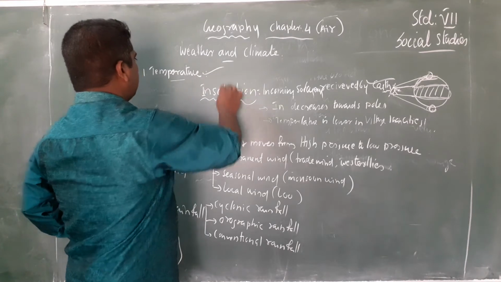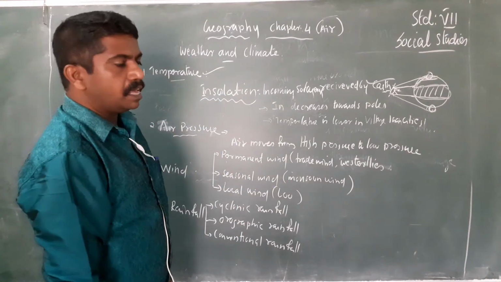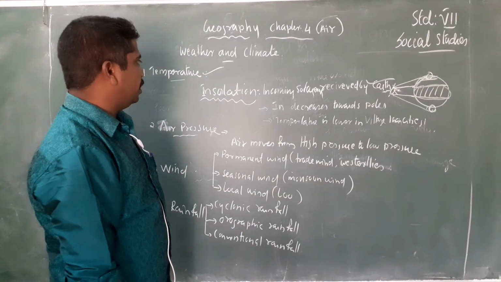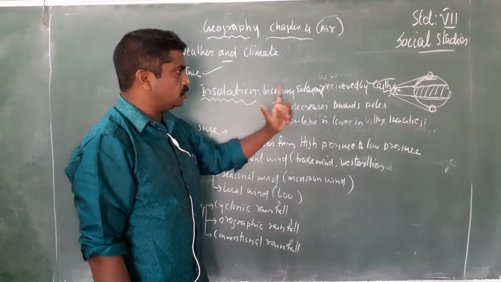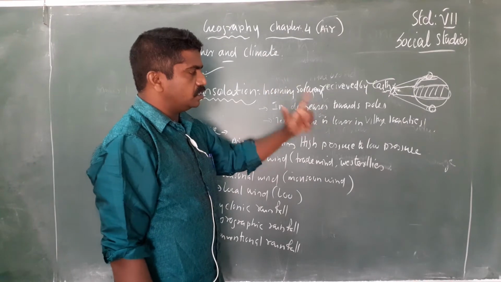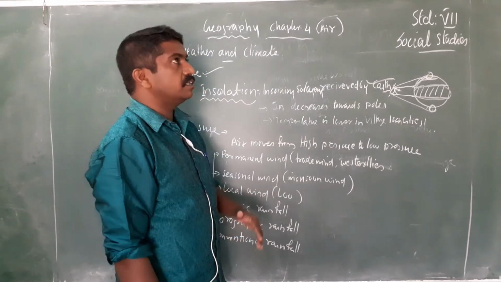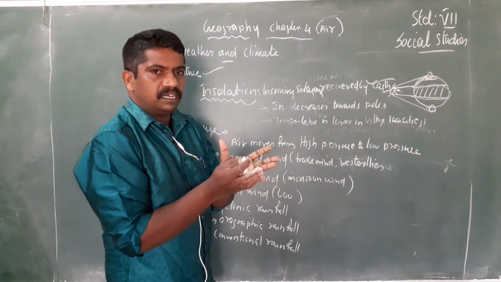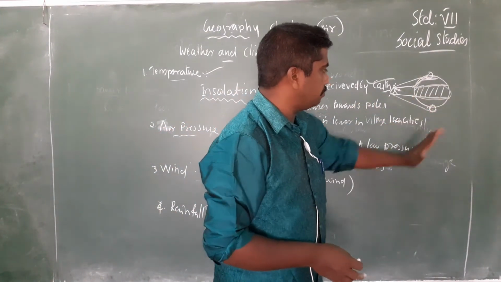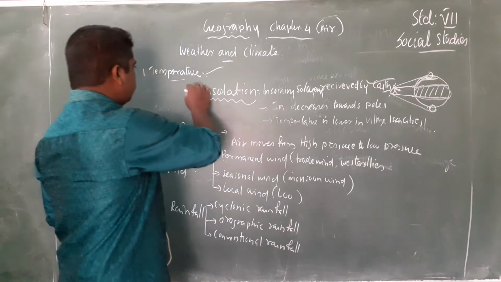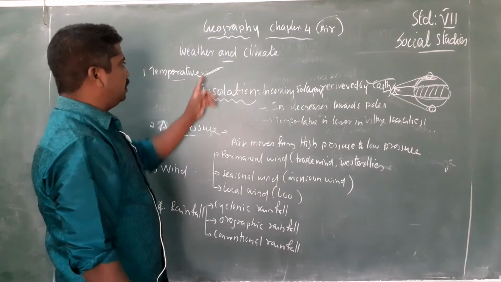So first we understand that temperature affects the climate of a place. Okay, another word is insolation. What is insolation? Incoming solar energy received by the earth. When sunlight comes, the earth receives it. This is called insolation. It is high in the equator and lower in the poles. Then another one is air pressure.